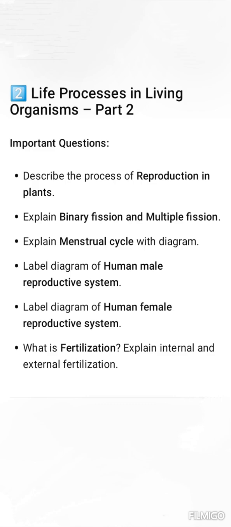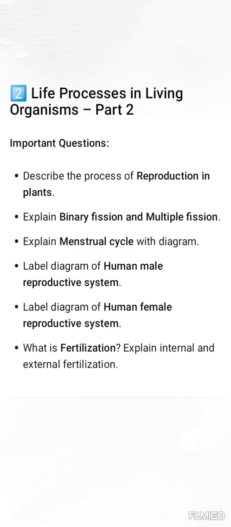Our second chapter, life process and living organism. Most important questions for this chapter. First one is describe the process of reproduction in plants. Second one is explain binary fission and multiple fission. Third one is explain menstrual cycle with diagram.